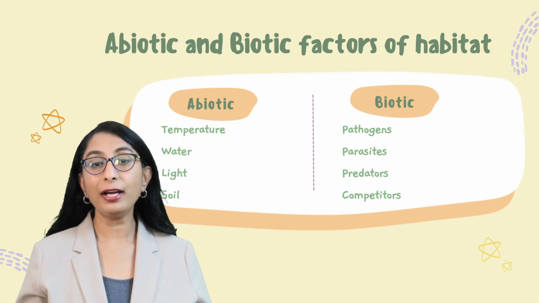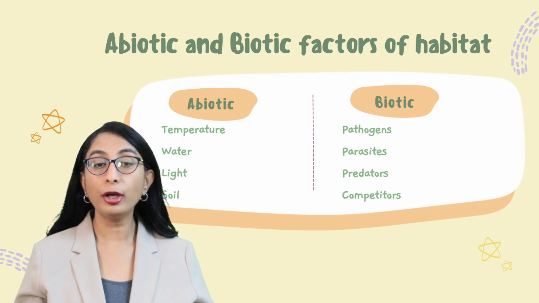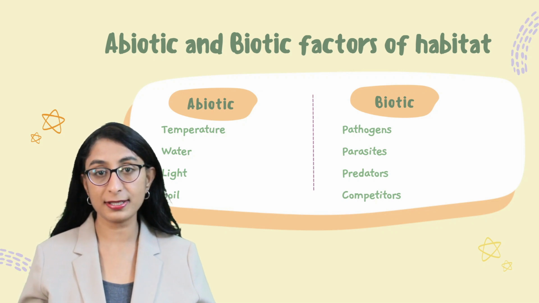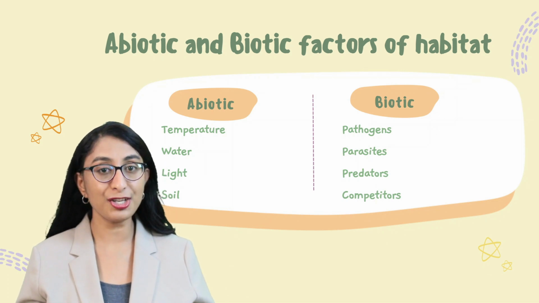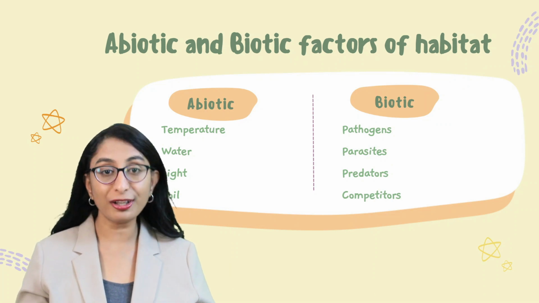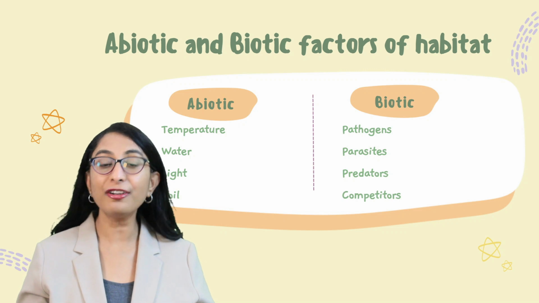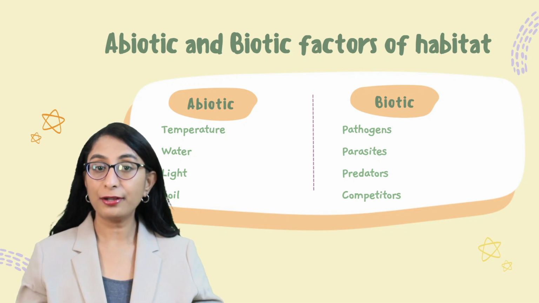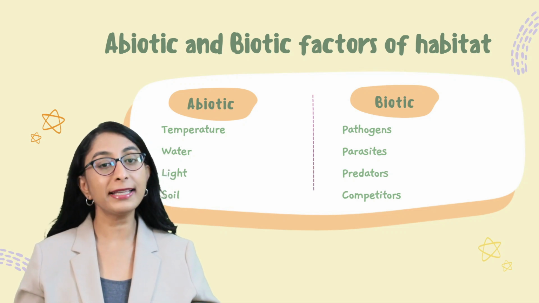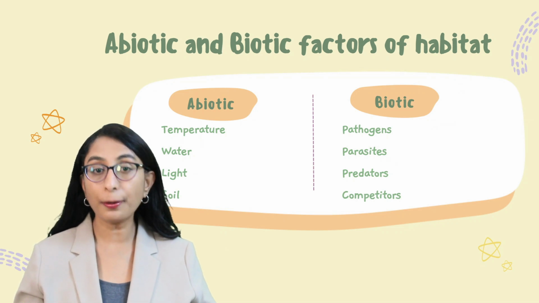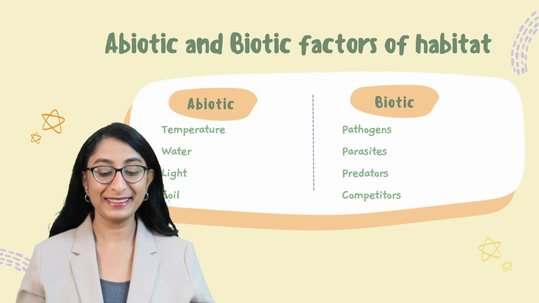So, depending on the variations in each of these abiotic and biotic factors, we can find the variations in different habitats, and that is why we have different types of vegetation and different kinds of flora and fauna in different habitats. So we understood what the abiotic factors and the biotic factors or components are which comprise a habitat.